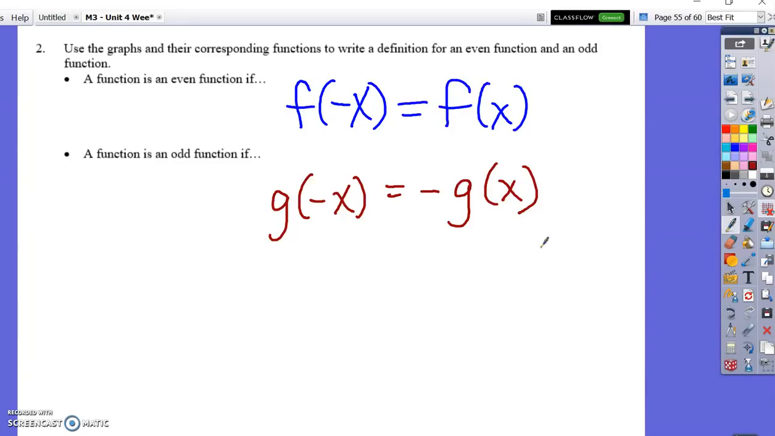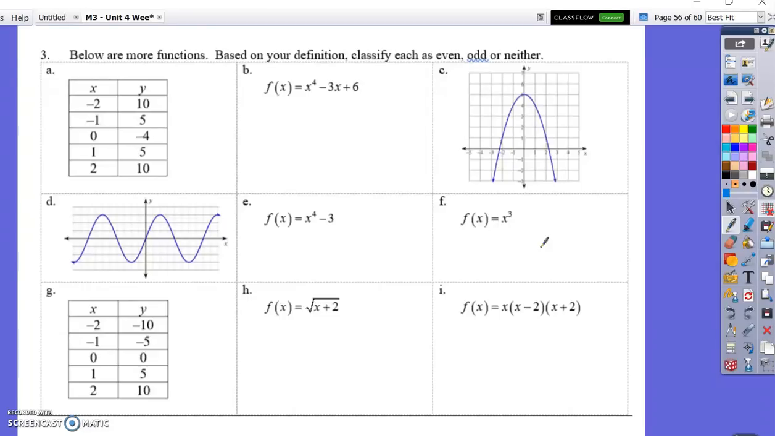And then we're going to go ahead and try to classify. So pause the video, take a minute, back up if you need to, write down the definitions if you didn't already. All right. So here's some functions. Based on what we just defined, can we decide what these are?